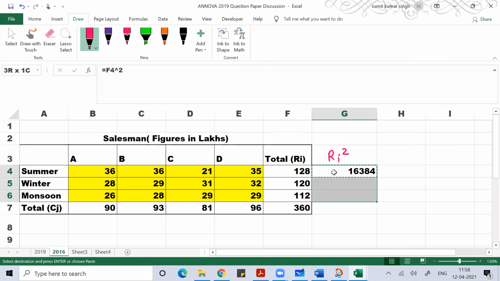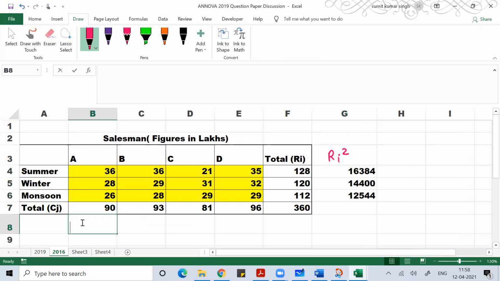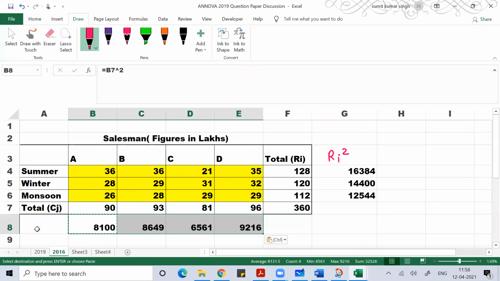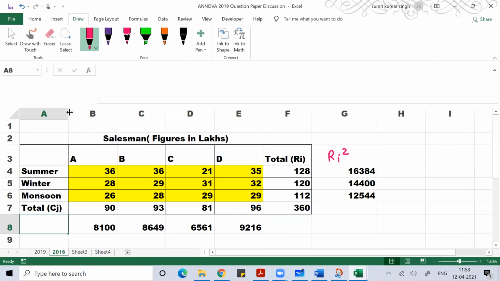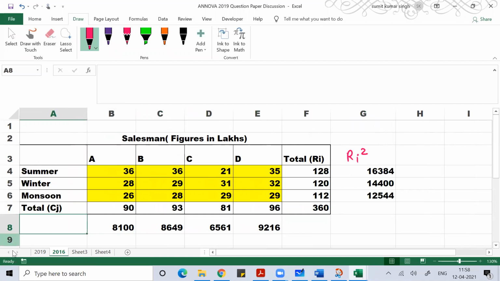Simply I can write the square. Similarly, I can write the square for the others. Anyone, any doubt?